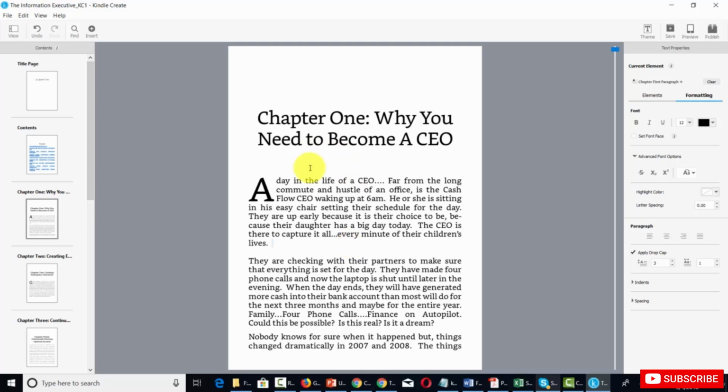So once you've done the edits in all of your chapters, and you've done the formatting and elements, you can then click Save. Okay, so with that, thanks, and I will see you in another video.